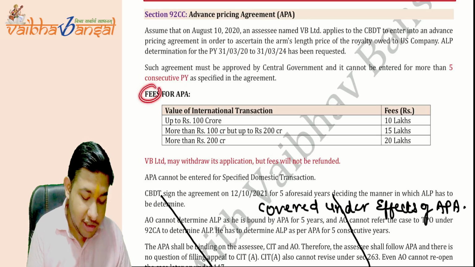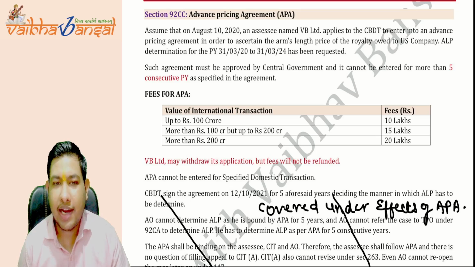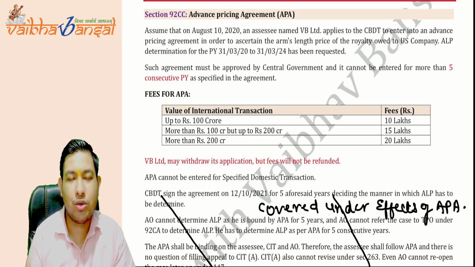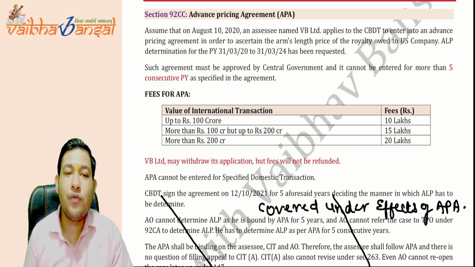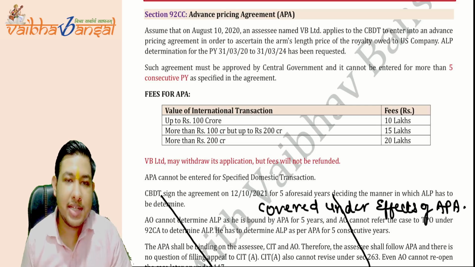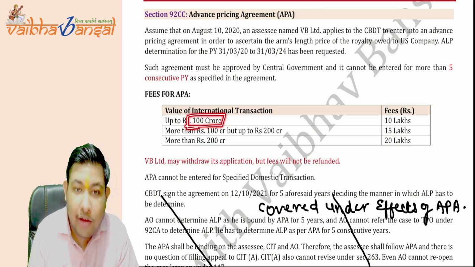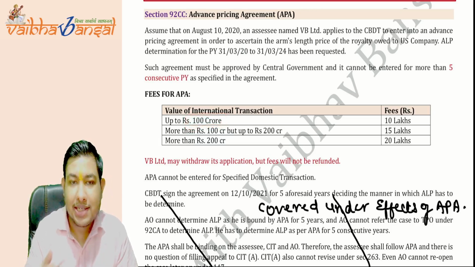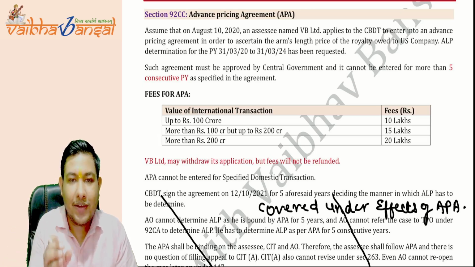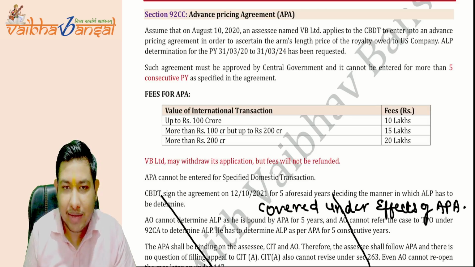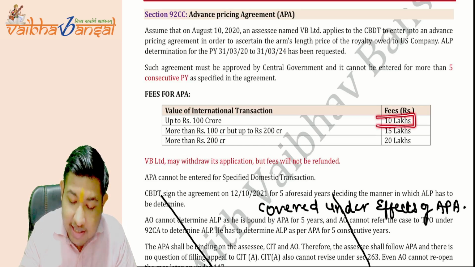Now, what is the fee for the advance pricing agreement? If you go to the CBDT and ask that you want to sign an agreement with the government of India, what is the fee that you have to pay? For a value up to 100 crore, if the assessee's aggregate international transactions with their AEs are up to 100 crore, then the fee is 10 lakhs.